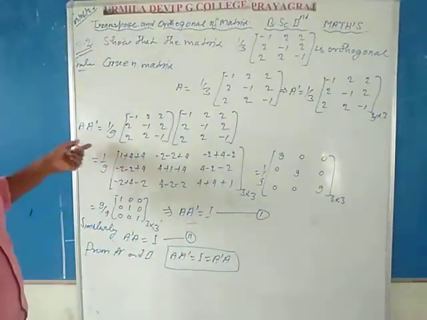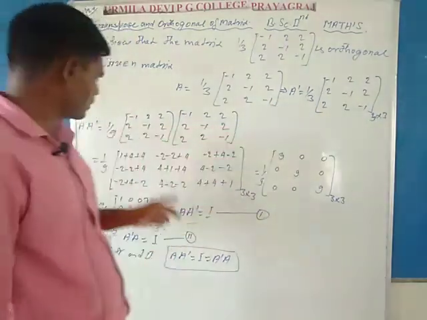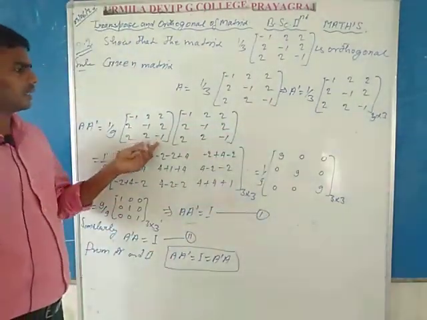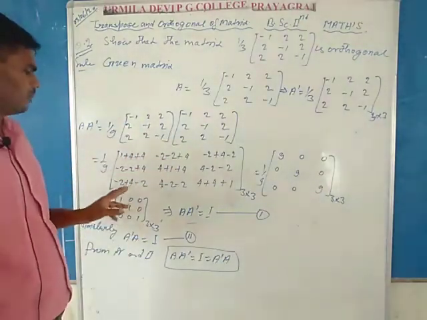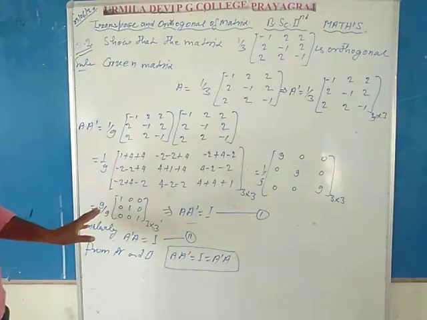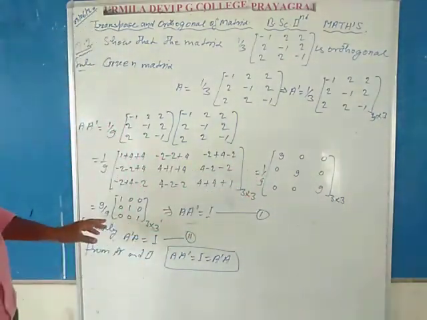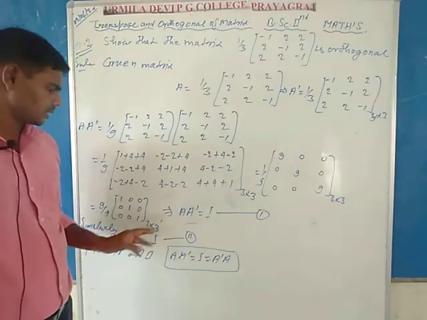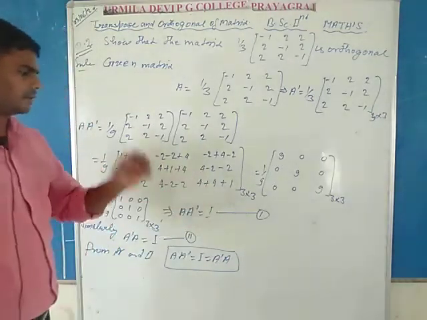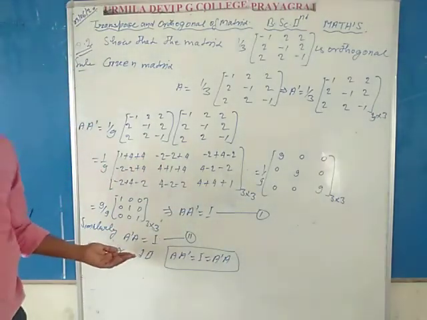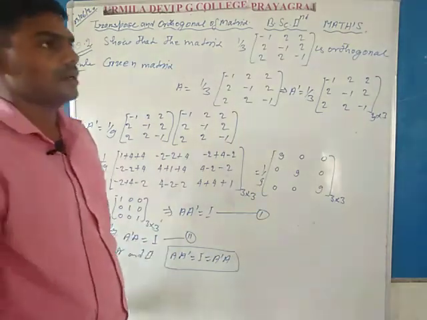After then multiply to A dash, here 1/3 multiply with 1/3 is equal to 1/9, and A and A dash multiply by multiplication rules of matrix is equal to diagonal 9. So 9 taken outside and cancel from 9 to 9 is equal to 1. This is identity matrix. It is implied that A A dash is equal to identity matrix. Similarly, you can prove that A dash A is equal to identity matrix, which is represented by second equation.